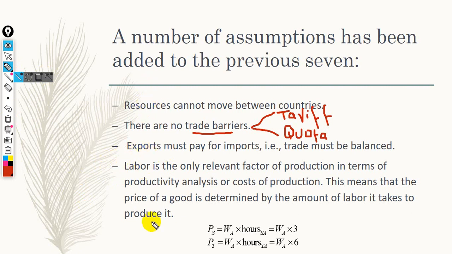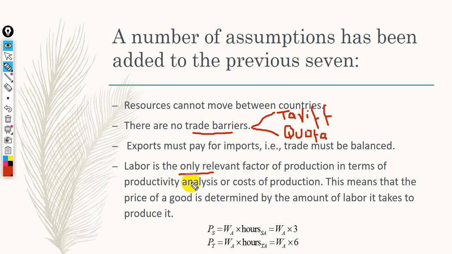Number 11, labor is the only relevant factor of production, and here we said only relevant, not only factor. Only relevant means the most important factor. Only relevant is the point of our consideration.